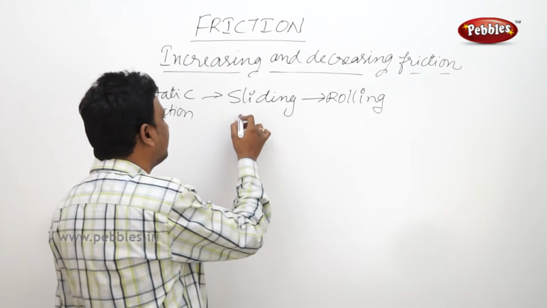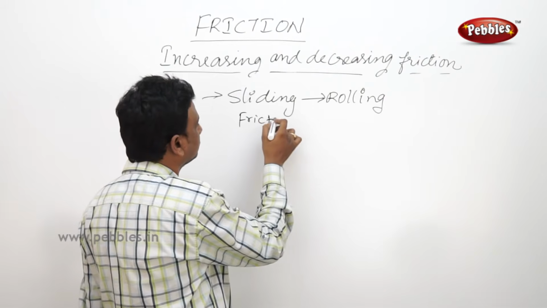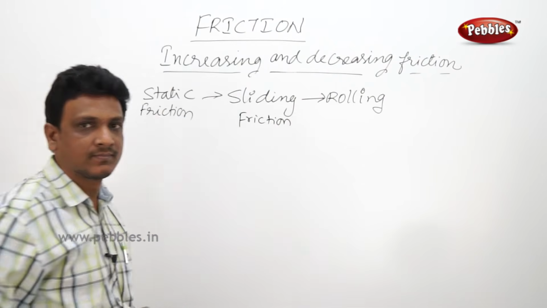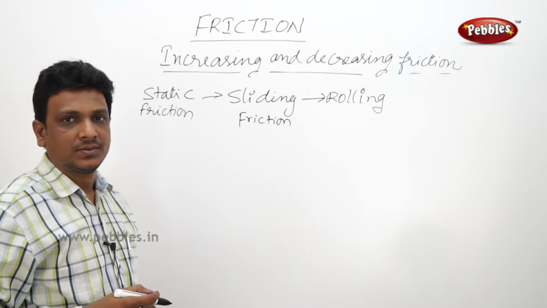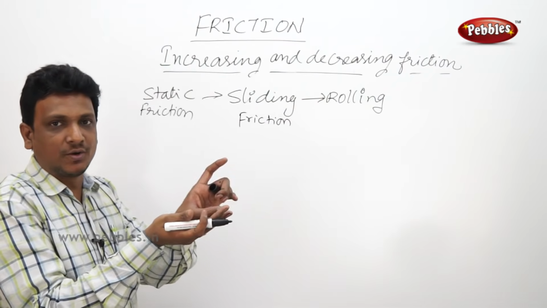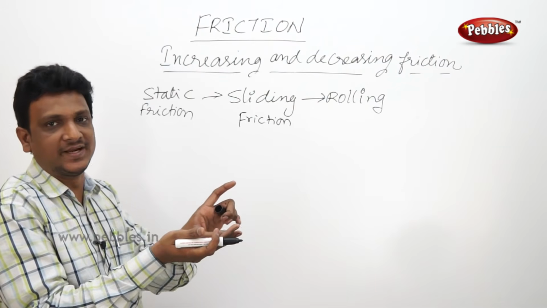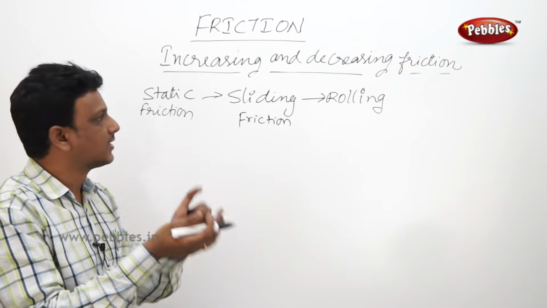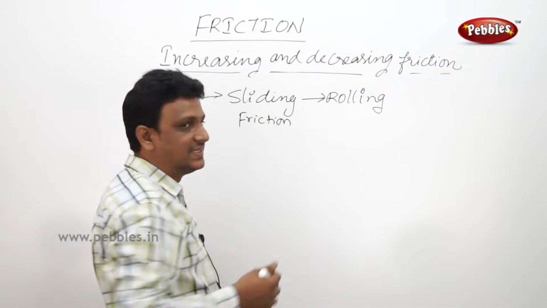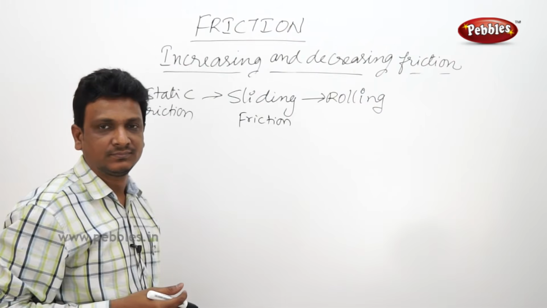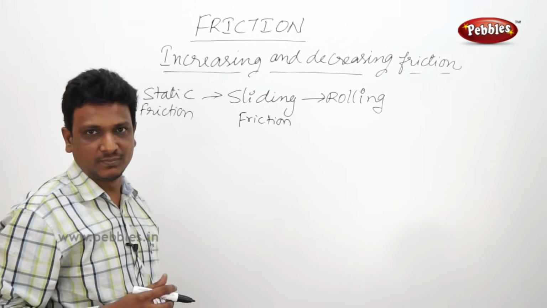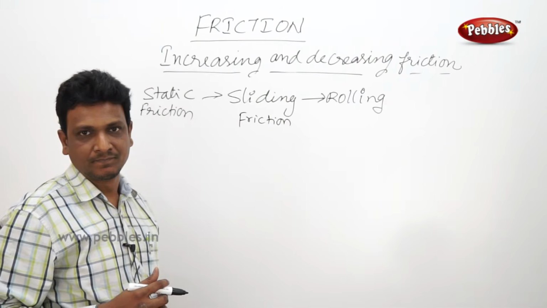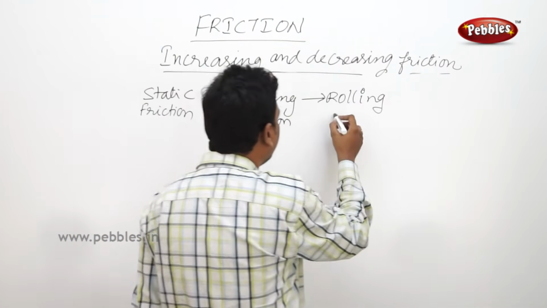We call it sliding friction. So when one object is sliding on the other object, it is difficult to slide. We need to apply more force. Then if you use some wheels, even then there is some friction between the two objects, but that friction is called rolling friction.